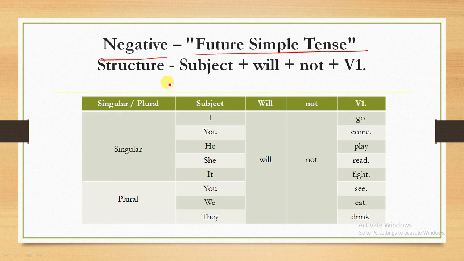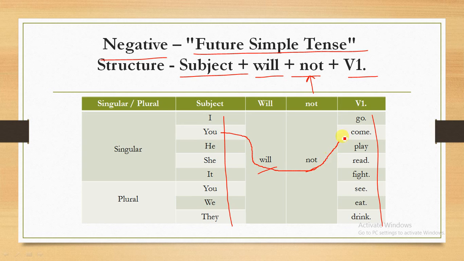In the next slide we will see how we create negative sentences in the future simple tense. One more time, the structure is subject plus will plus not plus verb base form. When we create negative sentences in the future simple tense, we just add not to the sentence. So these are the subjects, and we use will plus not plus the verb base form. For example, you will not come with me tomorrow. This type of sentence we can create.